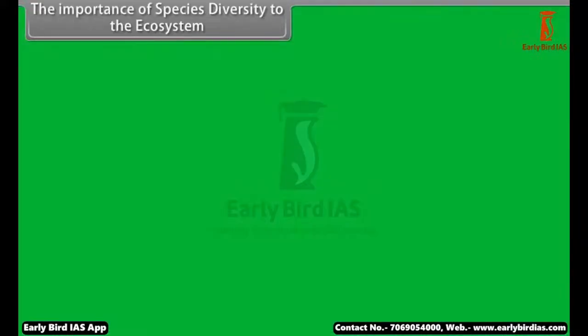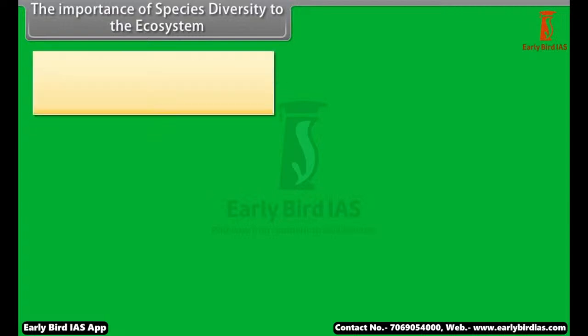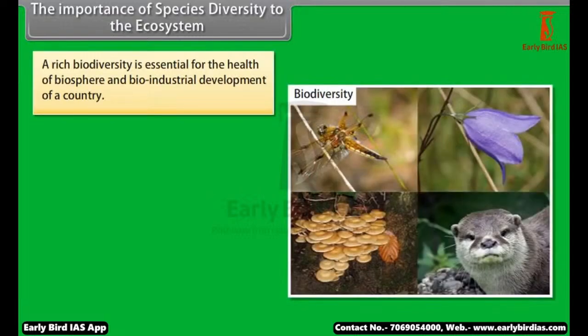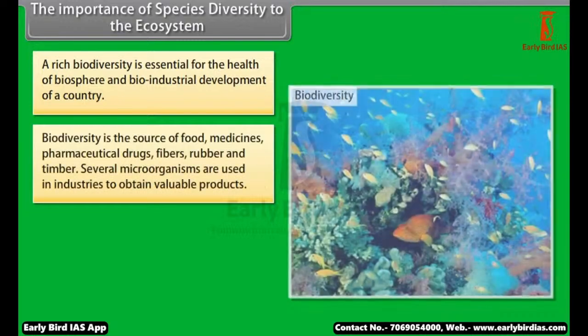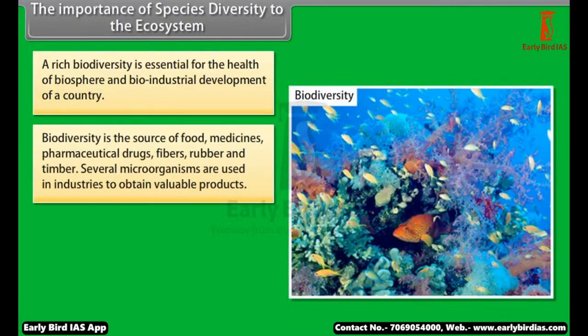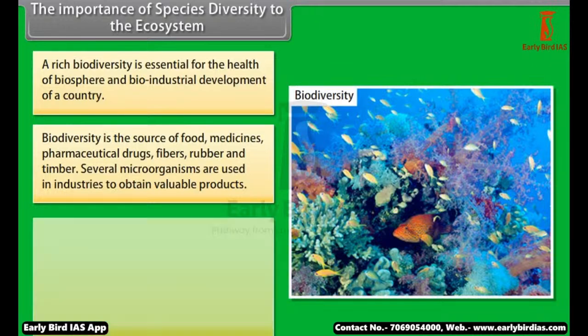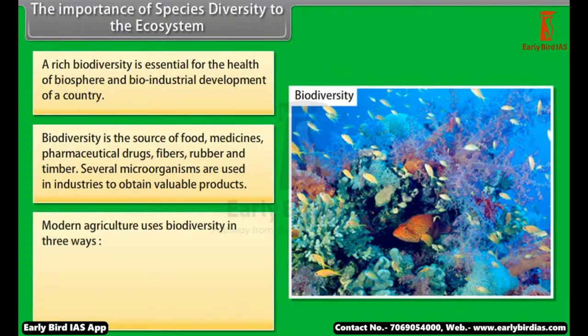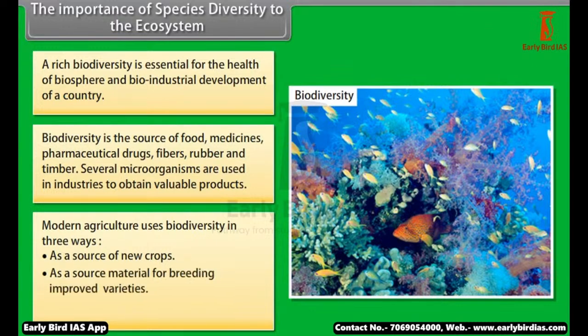The importance of species diversity to the ecosystem. A rich biodiversity is essential for the health of the biosphere and bioindustrial development of a country. Biodiversity is the source of food, medicines, pharmaceutical drugs, fibers, rubber, and timber. Several microorganisms are used in industries to obtain valuable products. Modern agriculture uses biodiversity in three ways: as a source of new crops, as a source material for breeding improved varieties, and as a source of new biodegradable pesticides.